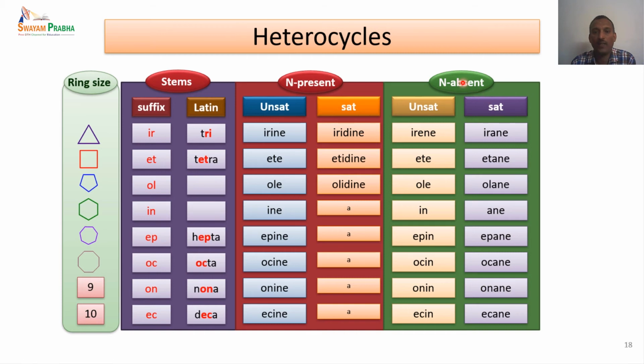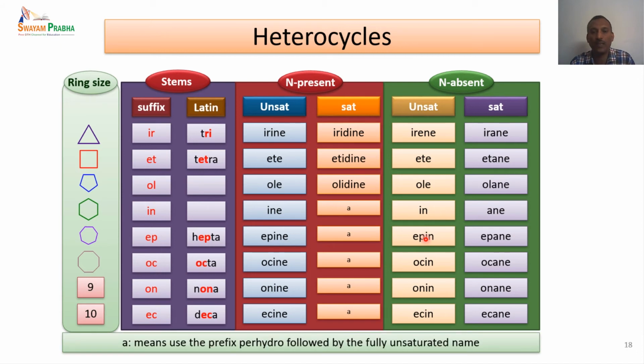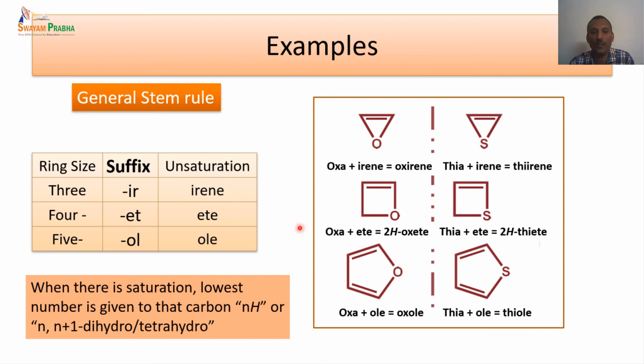And when nitrogen is absent, the E is missing in many of the cases. But in the case of ETE and OLE, that last E is actually retained, but in all the other cases, the E is not present, whether nitrogen is present or absent. So this way we can actually name the heterocyclic compounds. We will see some examples to understand how it is actually done.